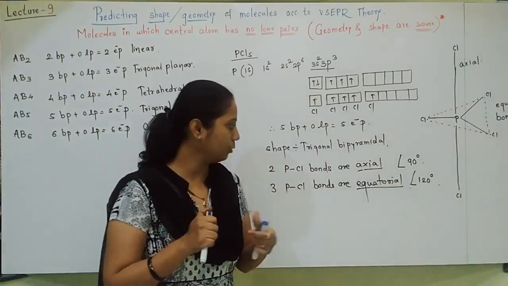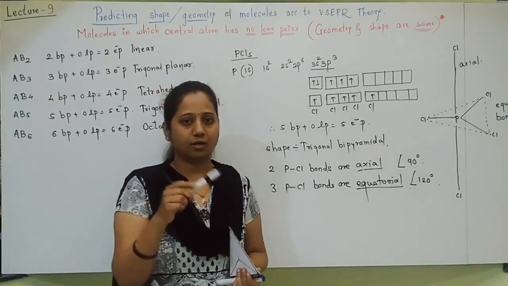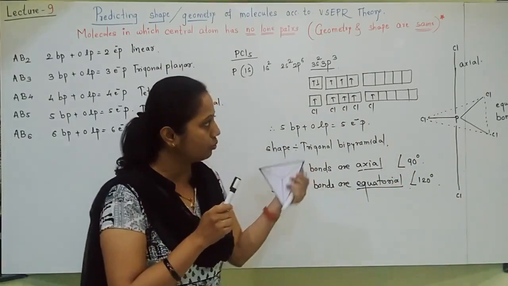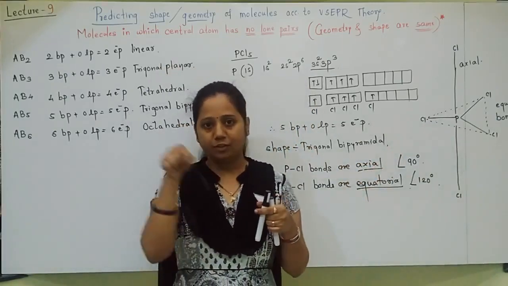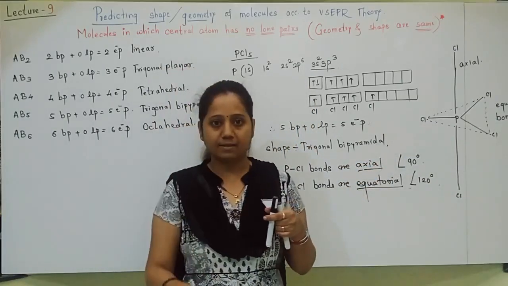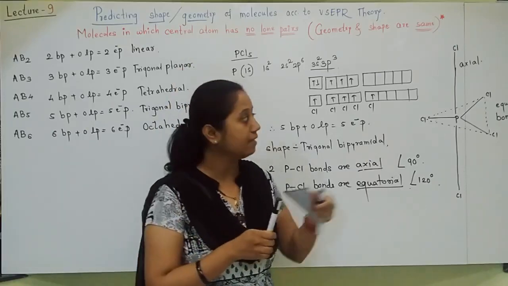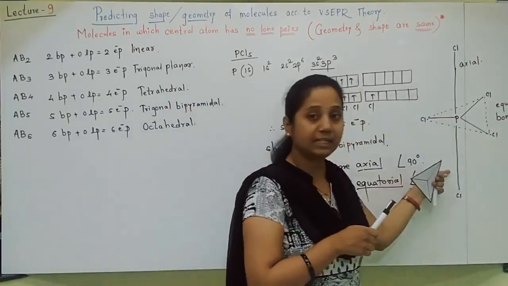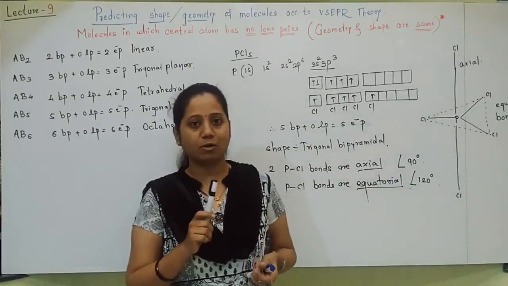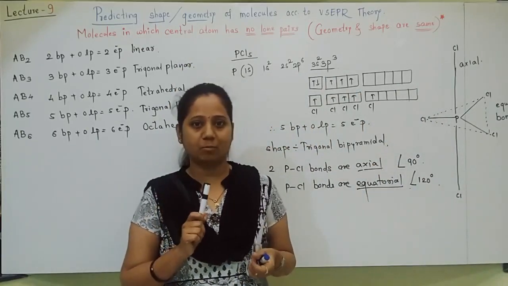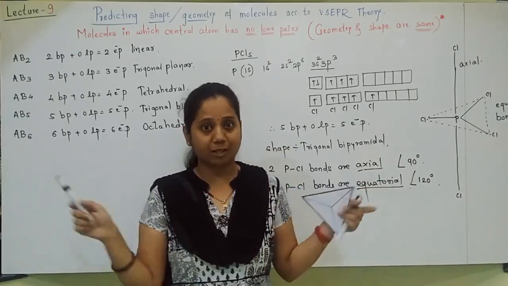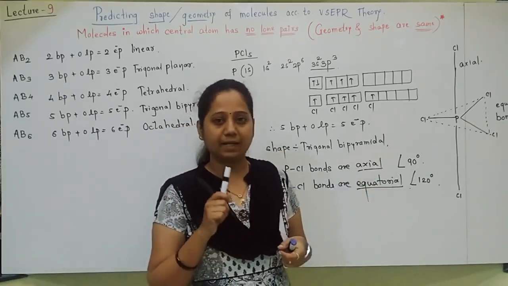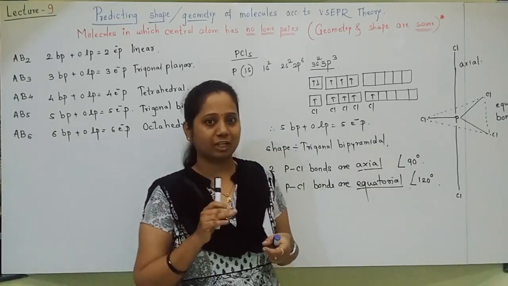Write things down properly. So the structure you should understand very well. In PCl5 we have seen a total of 5 bonds, 3 equatorial and 2 axial. Students, always remember that these axial bonds I have shown a little longer because axial bonds are a little longer than equatorial bonds, and longer bonds are weaker bonds, and that's why they will break before equatorial bonds.